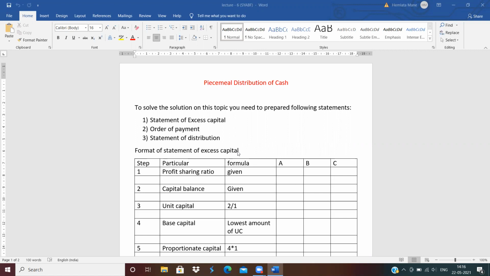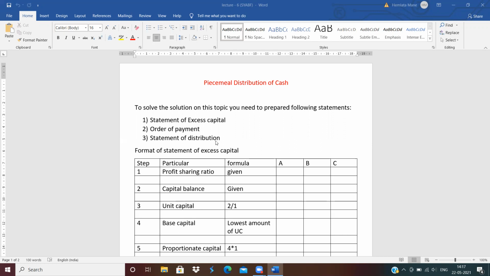If you want to solve the problems of piecemeal distribution of cash, you need to prepare all these three statements: statement of excess capital, order of payment, and statement of distribution. We know the order of payment to pay the liabilities. First, realization expenses, then contingent liability. Third is outsider liabilities, which means our creditors or governments, who should be paid first.